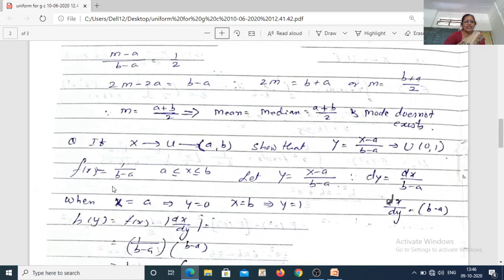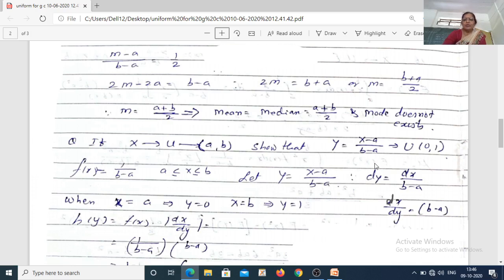Here we have certain transformations: if x follows uniform distribution in the interval a to b, show that the transformation y equal to (x minus a) upon (b minus a) is uniform on 0 to 1. Very simple. See, here x is uniform with parameters a and b. So what is f of x? It is 1 upon b minus a in the interval a to b.